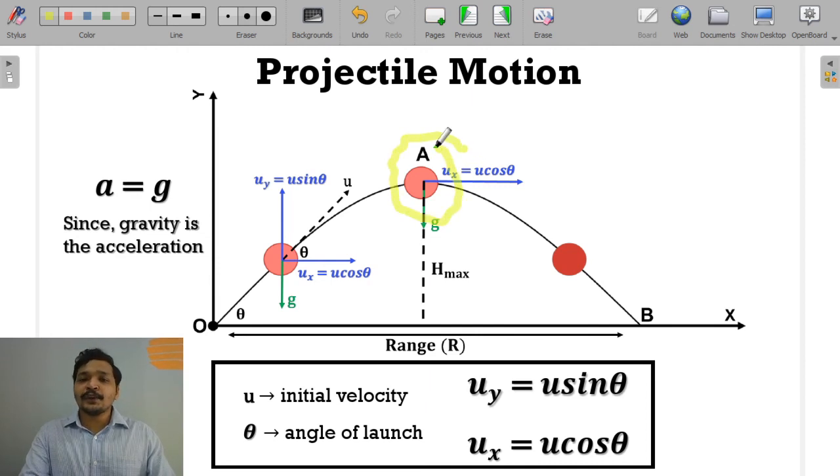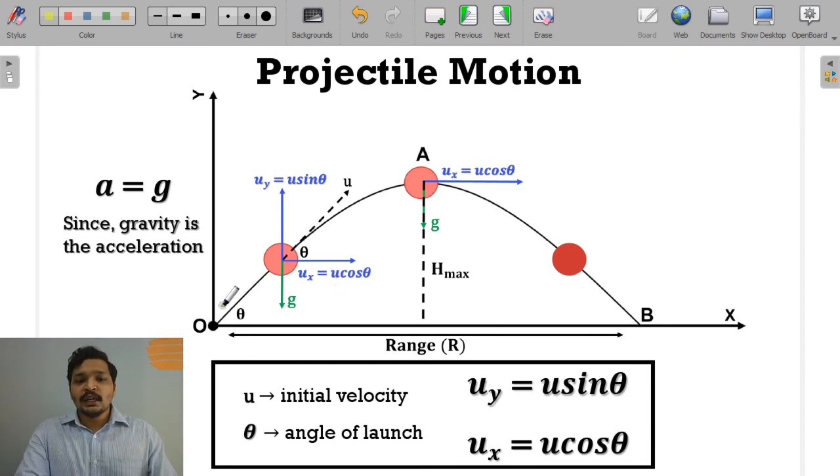And there is another beauty of this general motion projected under gravity: the time it takes to travel till the peak is the same as the time it takes to travel from the peak until the place where you projected it.